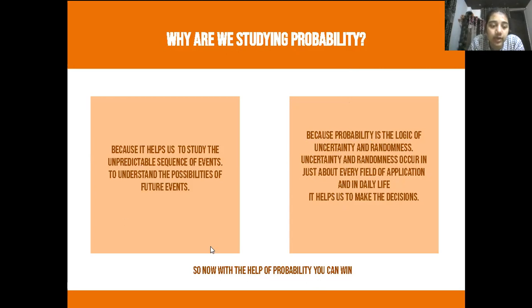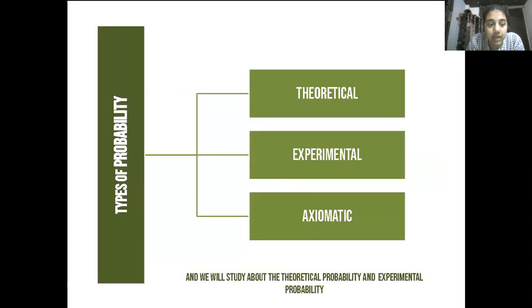Suppose that I gave you a coin and I said that the probability of getting a head on this coin is 80%. Will you take chances of getting a head on this coin? Yes, you will, because you know that the probability of getting a head is more than the probability of getting a tail on this coin. So you will take chances on getting the head and you will most probably win.